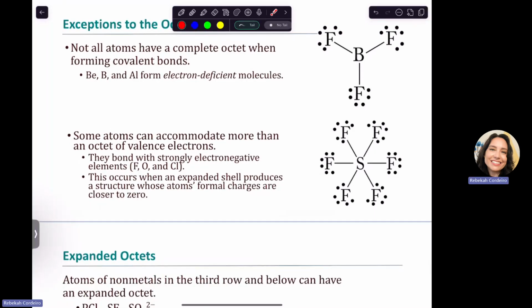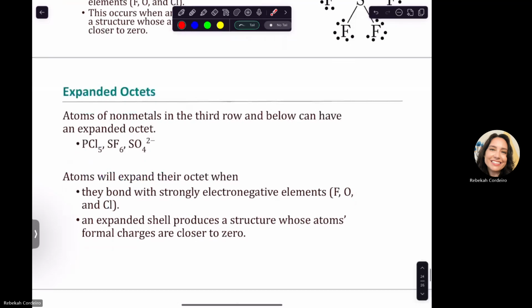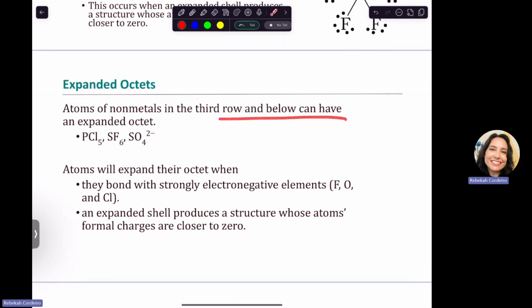And then also we'll only do it if that gives us a formal charge of 0 or a better formal charge, closer to 0. And so we're not going to be expanding the octet. We're not going to be just adding in random bonds and things unless it gives us a good formal charge situation, or unless we have to, because the structure literally is just put 6 of these Fs around an S. And again, all nonmetals in the 3rd row and below can have an expanded octet. So period 3, period 4, period 5, etc. And here are some examples where you might see that. And then again, they'll do it when they're bonded with something strongly electronegative and when formal charges are good.